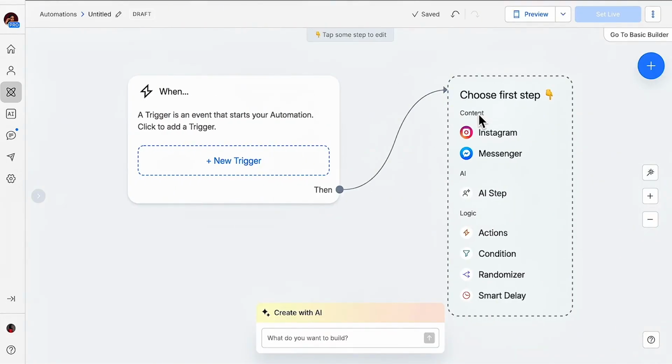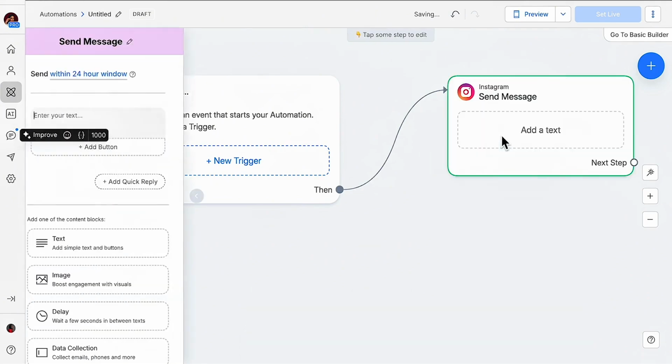Okay, so for this automation to fire, and any other DM automation you have to fire, there must be a trigger. And here are the basic things that can trigger your automations. For this particular one, I am going to start with an Instagram message because I'm considering that Instagram is where you're going to be sending the traffic from. You can also start this from Messenger on Facebook, and you can also start it from TikTok, but I literally just use this for my Instagram. So I'm going to choose Instagram.